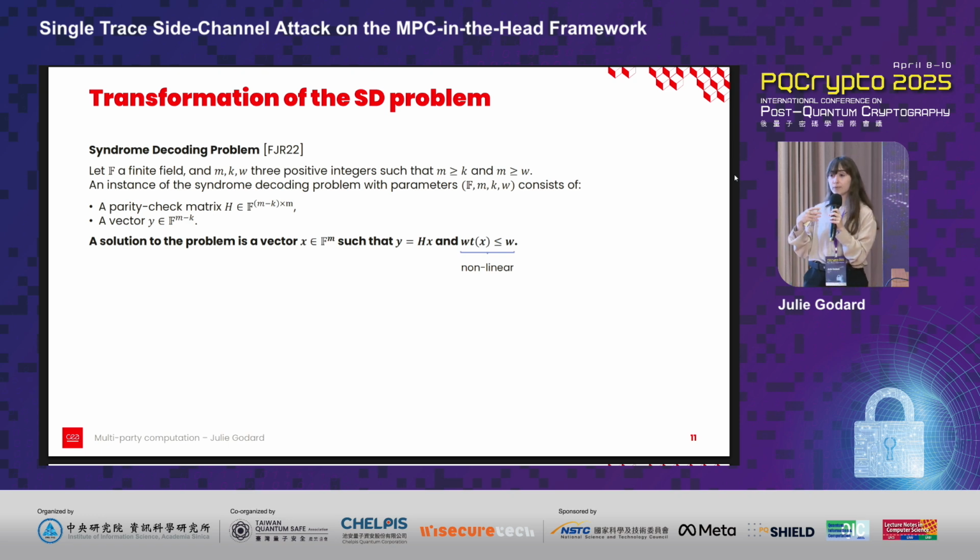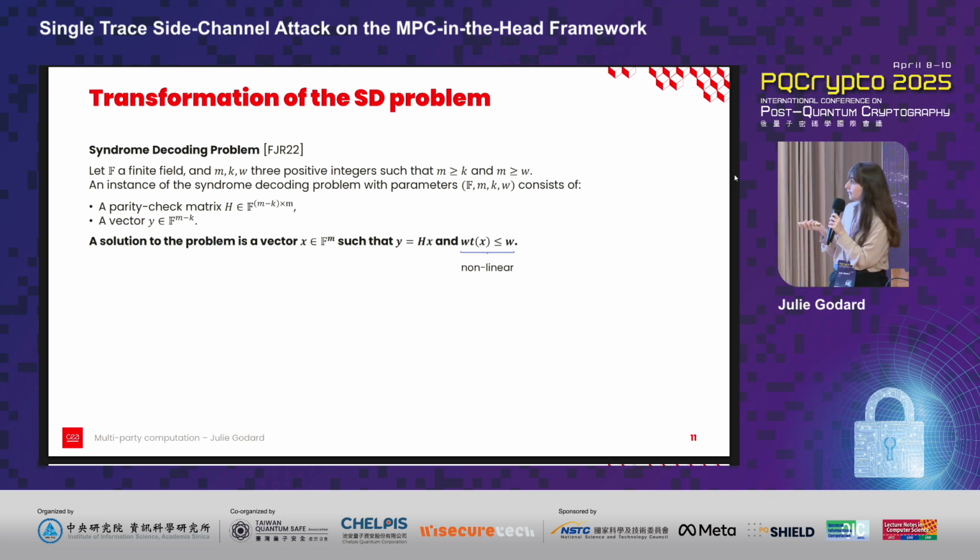But first, one thing I haven't mentioned earlier is that in the 2022 version of the TC in the Head framework, we are restricted to using linear functions within the MPC protocol. So here, if we consider a vector x as a solution to the syndrome decoding problem, we will have that y is equal to H times x, H being a parity check matrix and y a vector, and that the Hamming weight of x is less than or equal to w. And we can see that this second part is nonlinear.